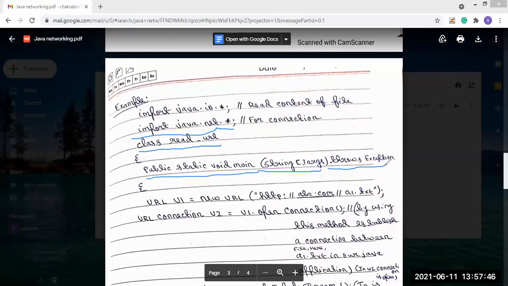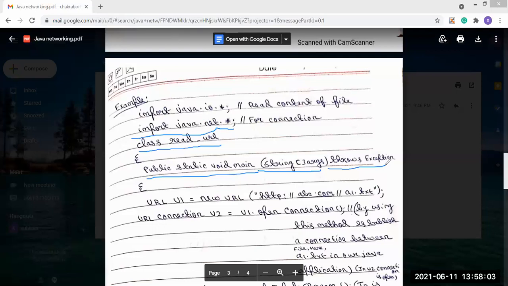You may use a try catch block, where all these statements can be placed in the try catch block, but I have done what? I have used only the throws exceptions command. So it can be done with try catch or with throws exceptions.